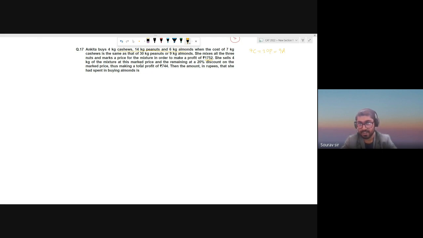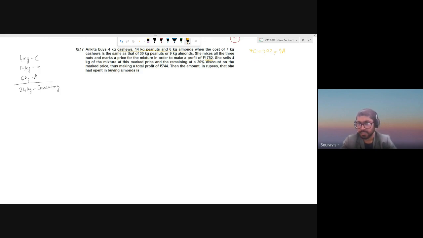4 kg of the mixture is sold this way and the remaining is sold at 20% discount. All right, sell and the sum. So let's start. So the total inventory is 4 kg cashew, 14 kg peanuts, and 6 kg almonds. Right? So 24 kg inventory. All right. So it's given that this is given, right?